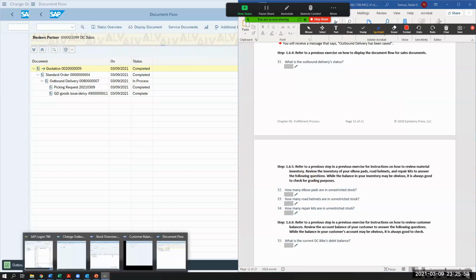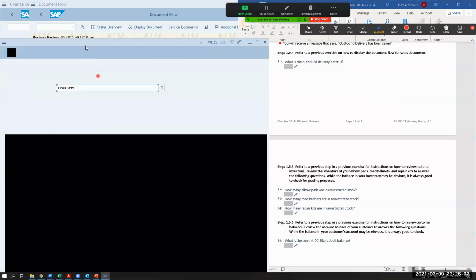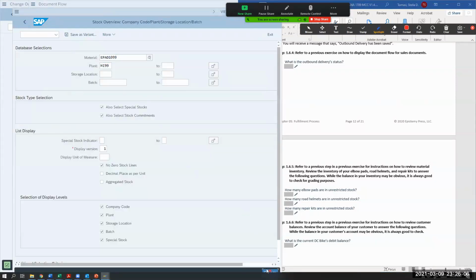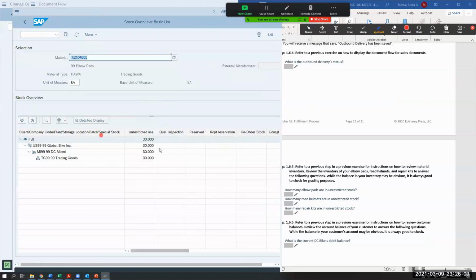So we're going to go in here. We're going to do stock overview. I'm going to go back out. I'm going to hit execute. And now what happened to my unrestricted use? After I did that post goods issue, my 50 went down to 30. And now if I go around, you can see the scheduled for delivery is gone as well. That means it's done. It's gone from my building and it's gone from my inventory.